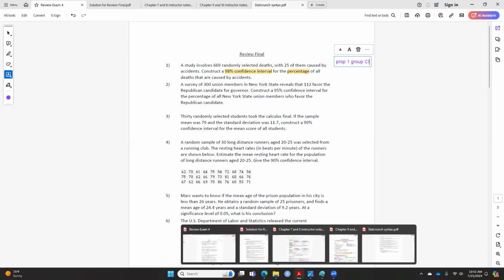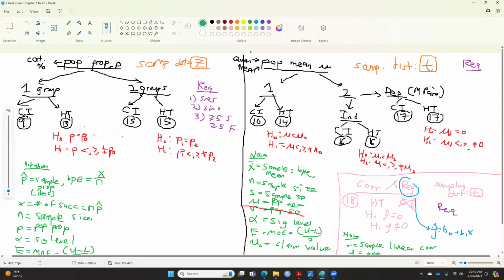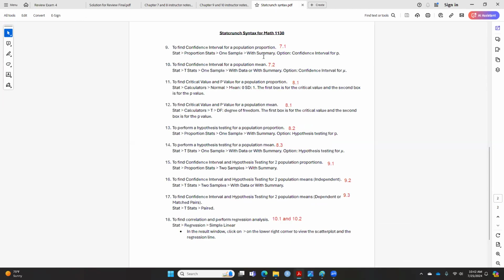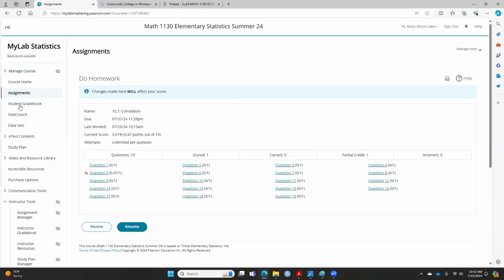So if you look at the cheat sheet that we just created, we are doing proportion, one group, confidence interval. So we are doing number 9. What is the meaning when I say number 9? Number 9 is for StatCrunch, so I put StatCrunch 9. SC9 means that you have to use Stat, Proportion Stats, One Sample, with Summary. So what you do is go to StatCrunch and do number 9 here.